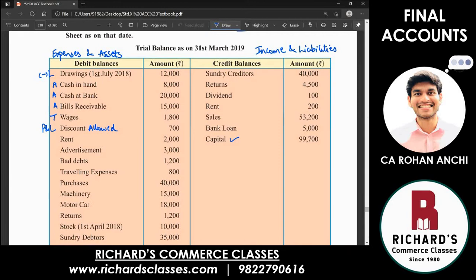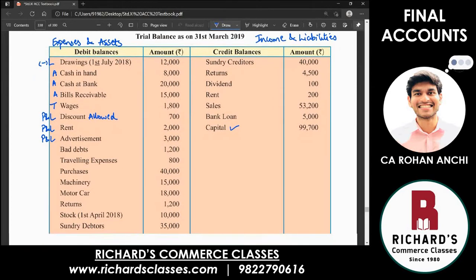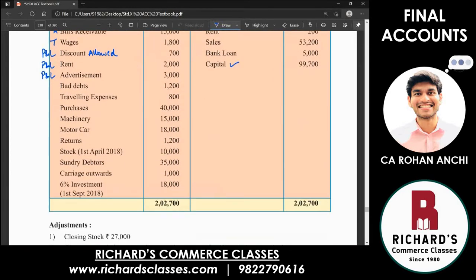Very good. Continue. Rent. Profit and loss. Advertisement. Profit and loss. Next, bad debts. Profit and loss. Traveling expenses. Profit and loss. Then purchases. Where do you write? Trading. Purchases is in trading account. Machinery. Asset. Motor car. Asset.